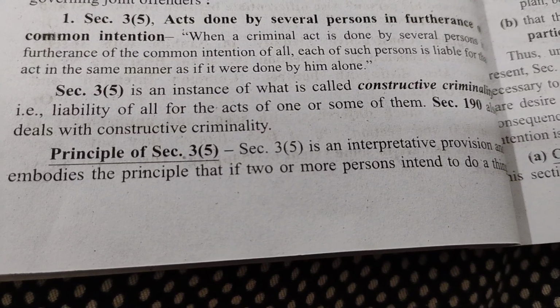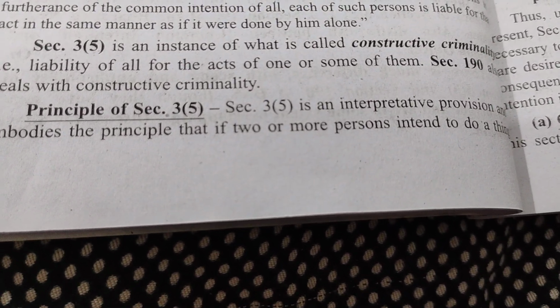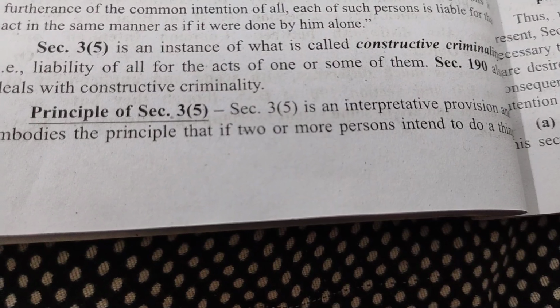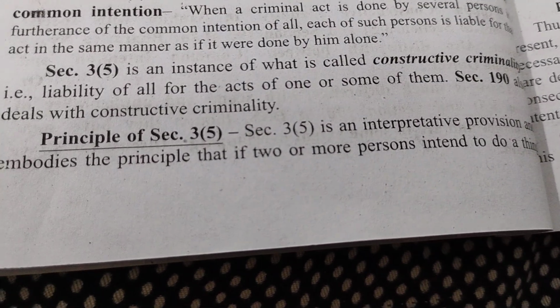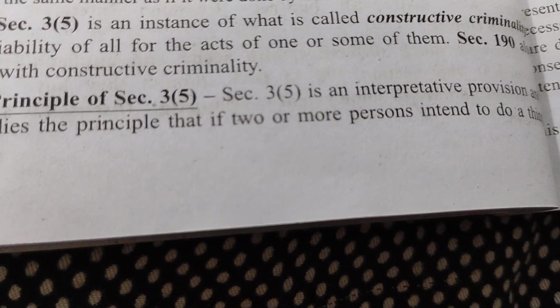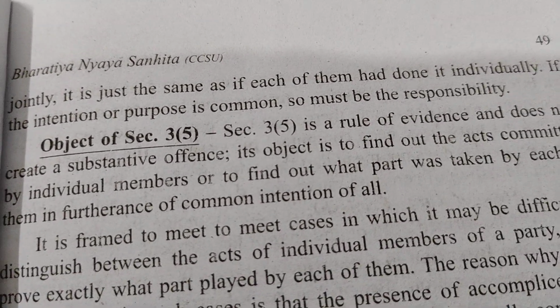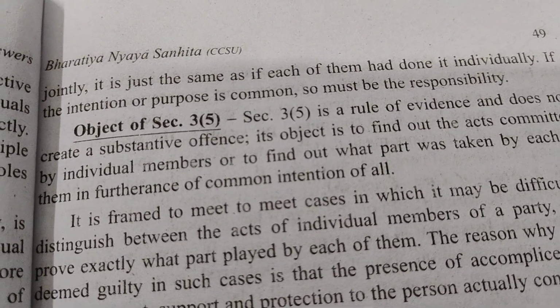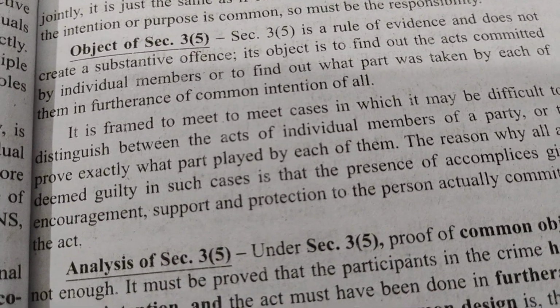Principle of Section 3 Clause 5: Section 3 Clause 5 is an interpretative provision and embodies the principle that if 2 or more persons intend to do a thing jointly, it is just the same as if each of them had done it individually. If the intention or purpose is common, so must be the responsibility.